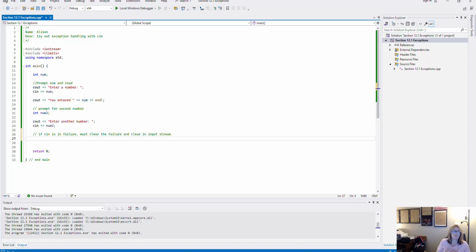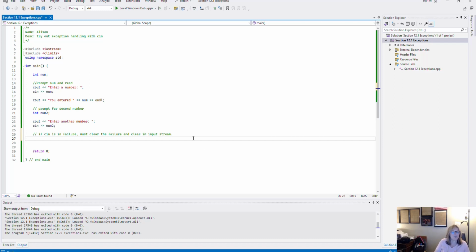All right, so line 26. If the cin is in failure, there's two things that we have to do. First of all, we have to clear the failure. And then second of all, we just kind of clear out everything, or I should say ignore everything that happens to be in the input stream. Those two things are what we're going to want to do.